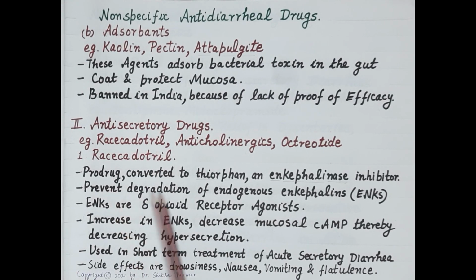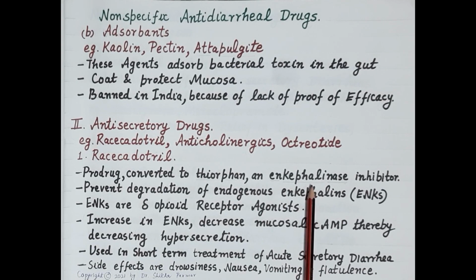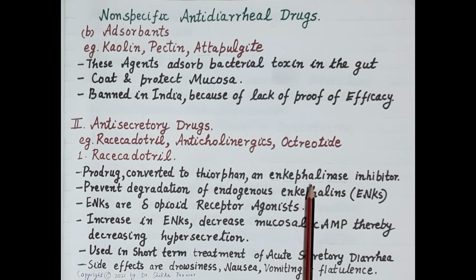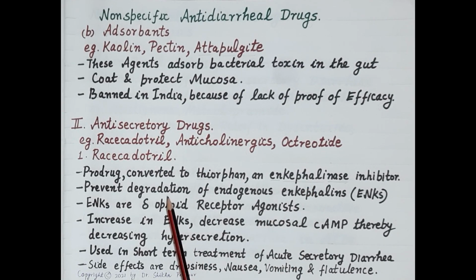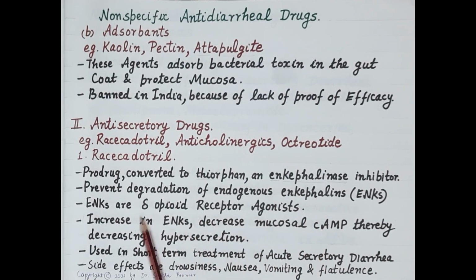It is converted to thiorphan, and this thiorphan is an inhibitor of the enzyme enkephalinase, which is found most commonly in the epithelium of small intestine. By inhibiting the enzyme enkephalinase, racecadotril prevents degradation or breakdown of endogenous enkephalins. These enkephalins are delta opioid receptor agonists.